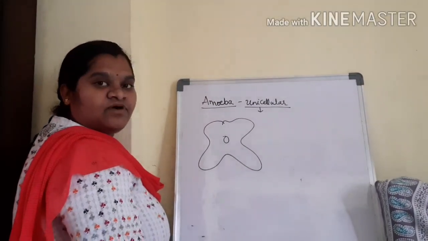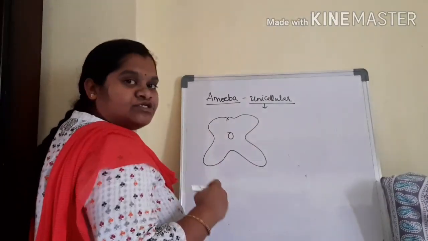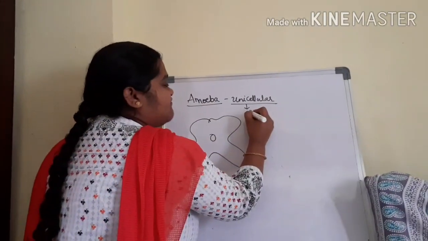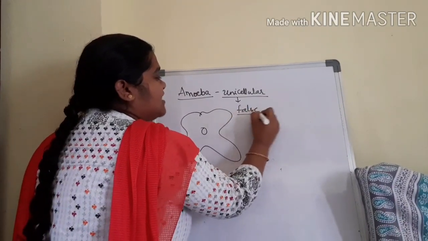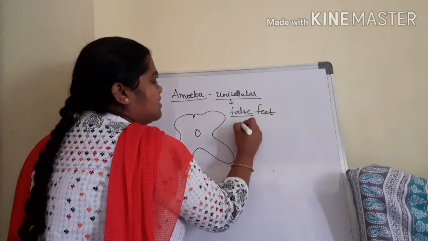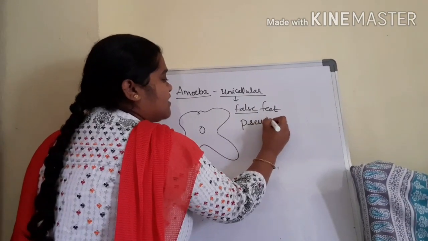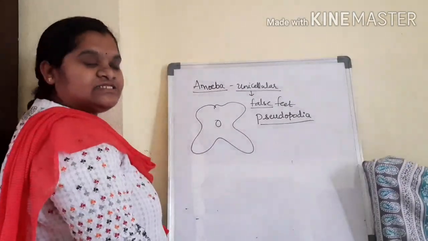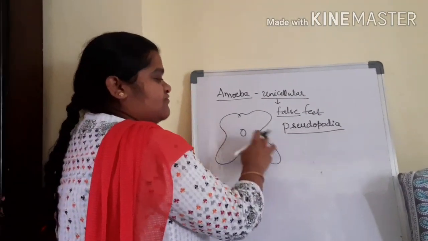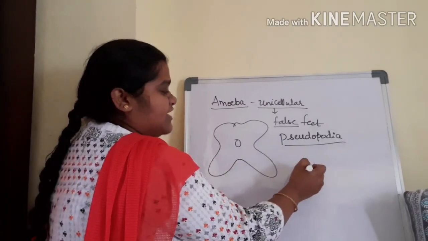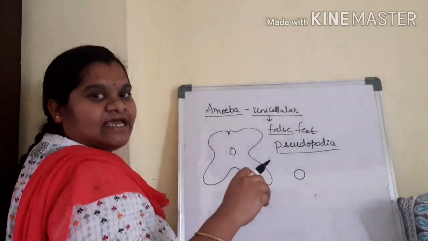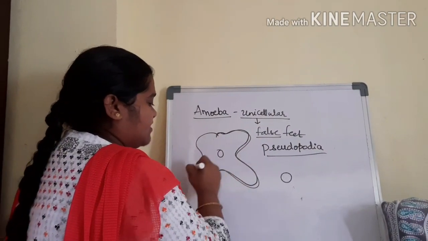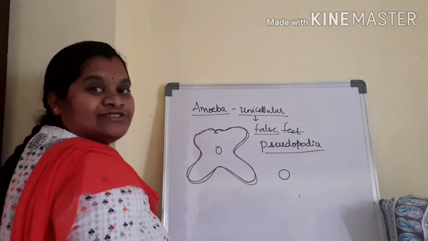Then how will it perform digestion? Whenever it wants to move or take food, it provides false feet called pseudopodia. In your 8th class you learned about pseudopodia. Whenever it wants to move or take food, it provides extensions from the outer surface of its body, called pseudopodia.